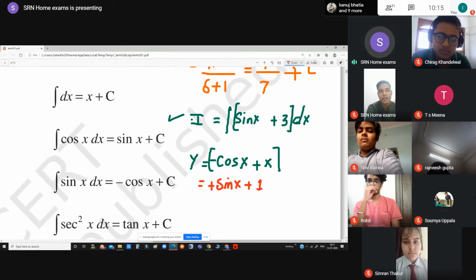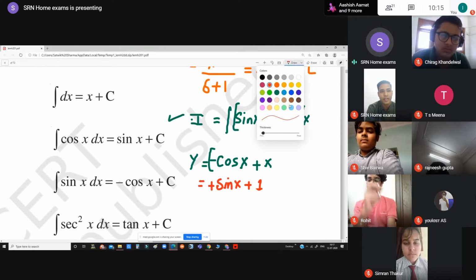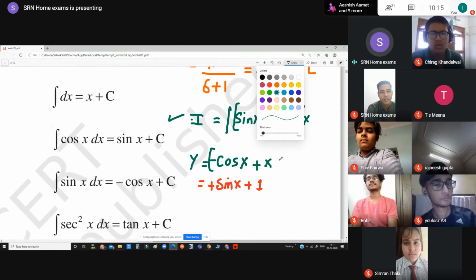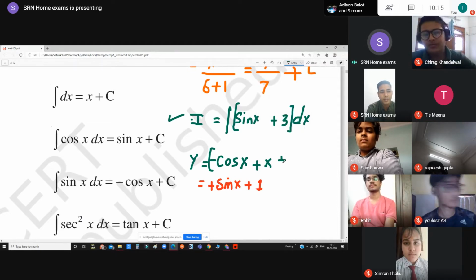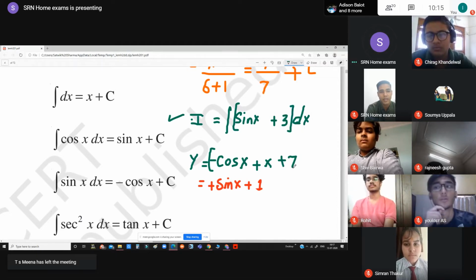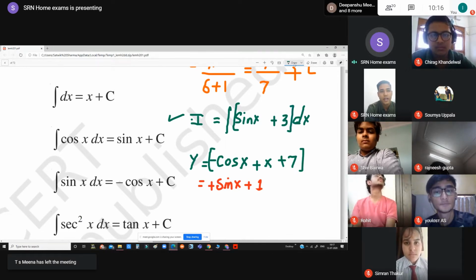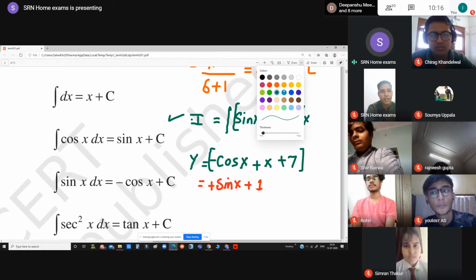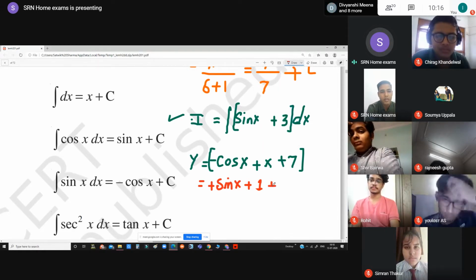Suppose there is any constant term added to the function y, let's say there is a number written as plus 7 with it. When we differentiate this function, in place of 7 we will write 0.